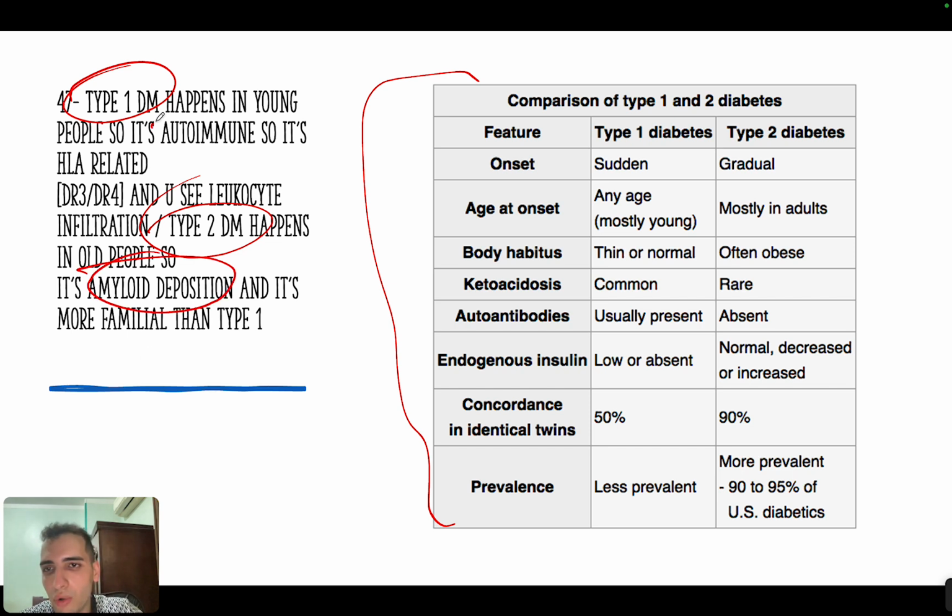Now another thing is that because type 1 is autoimmune, it's associated with HLA, because HLA is usually associated with autoimmune conditions, okay? So it's associated with HLA-DR3 and DR4. Type 2, on the other hand, is more familial than type 1. So if you have a strong family history, then you have a strong predisposition to type 2, not type 1, okay?